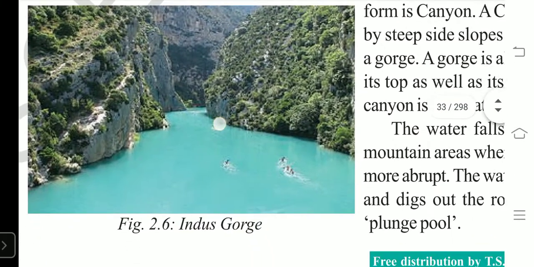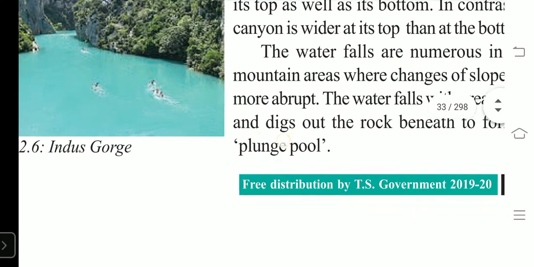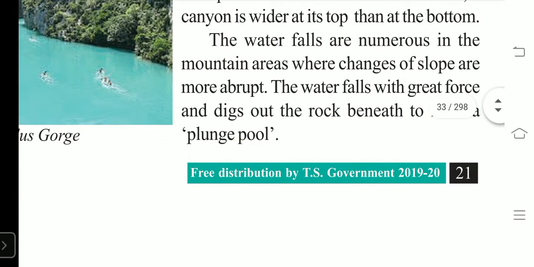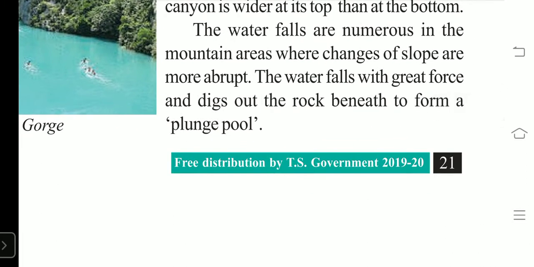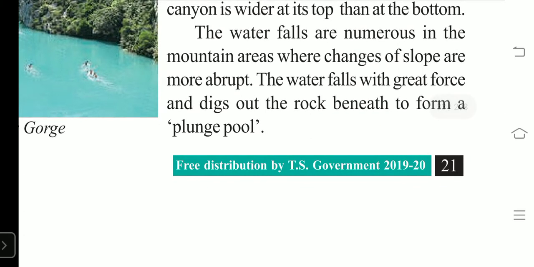Understand? When river water moves from the mountain areas, we find that it flows through different slopes. On the mountain areas, there will not be the same length of slope. The slope varies from one part to another part on the mountain areas. So the slope is abrupt, it is not even, right?